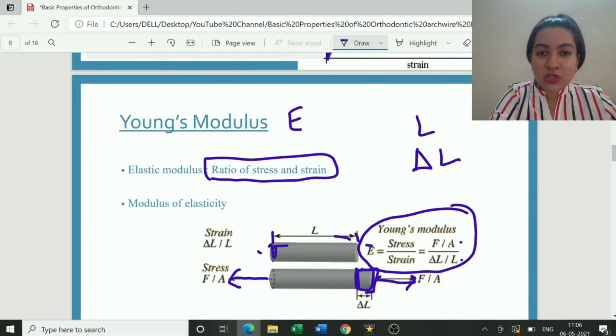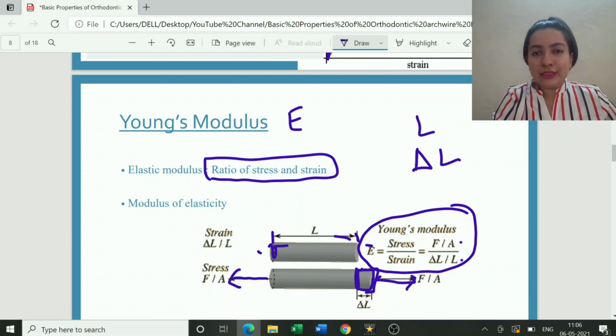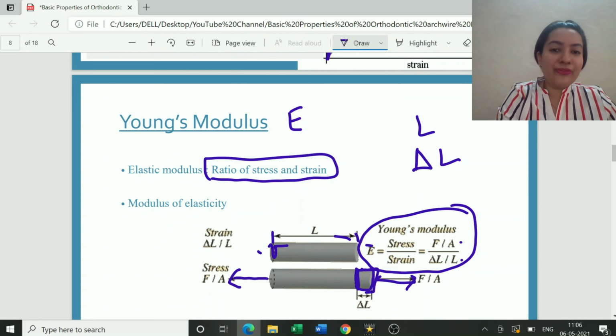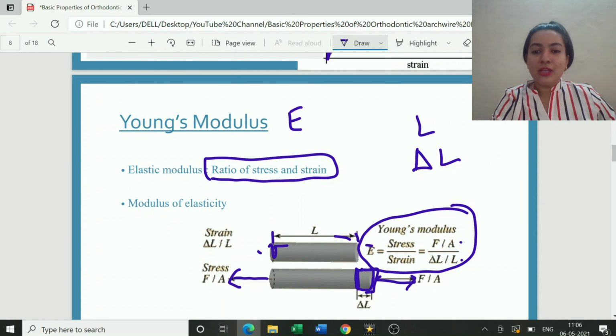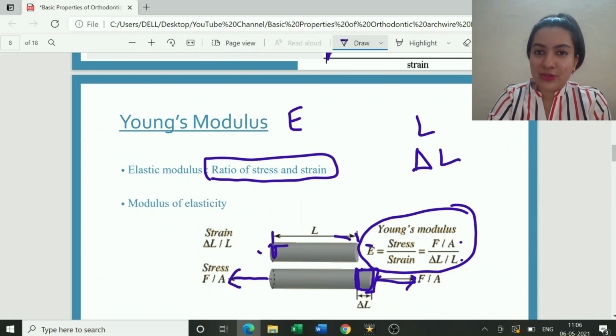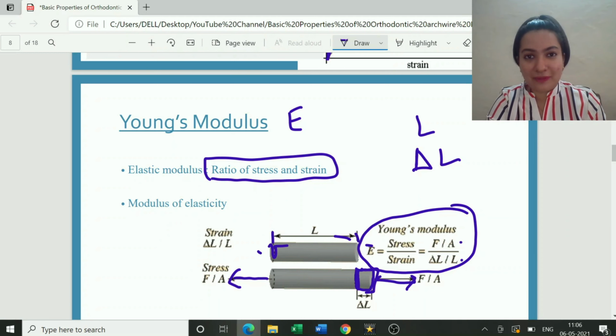So this is one thing which can be asked in your exam, where they'll give you a question like maybe this much amount of force is applied per unit area, and the length of the log changed from 5 mm to 15 millimeters. Tell me the Young's modulus, or calculate the modulus of elasticity. So now you know the formula of modulus of elasticity, and by definition, modulus of elasticity is the ratio of stress upon strain. Okay.